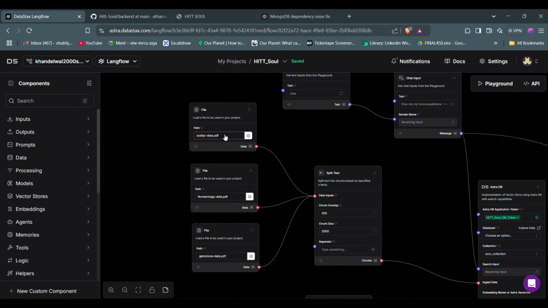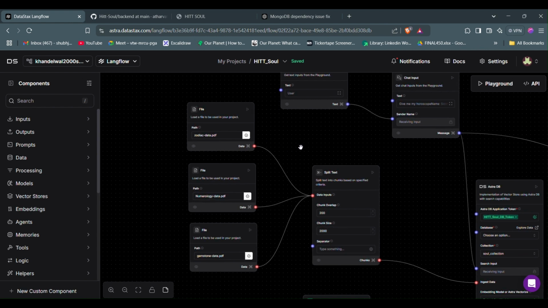What we did was we went to the original website and copied the whole thing and pushed it to GPT and said, give us the precise information out of all this stuff. So it gave us the response in JSON format and we saved it as PDF. The reason why we did this was because when we were directly uploading those documents, which were obviously large in size, we were getting a timeout, which means that the split text was not able to render or chunk out a lot of data at once.